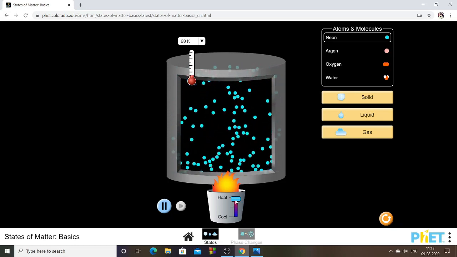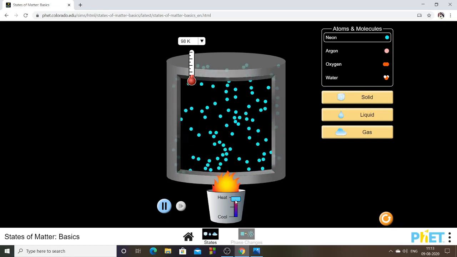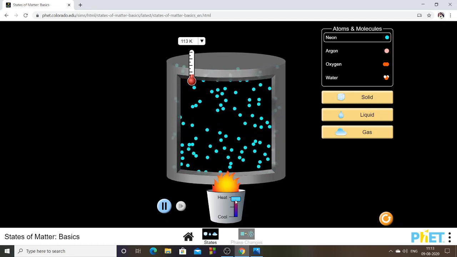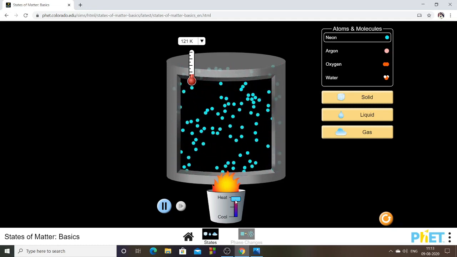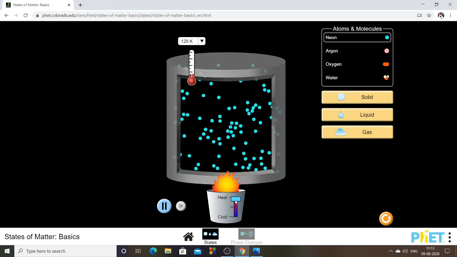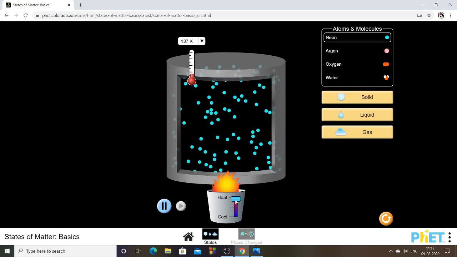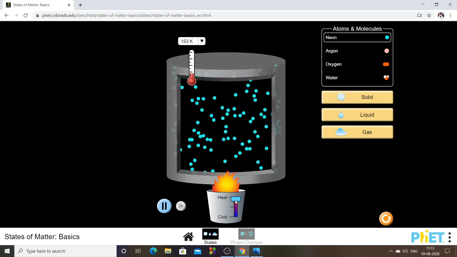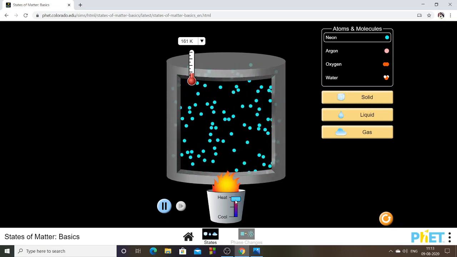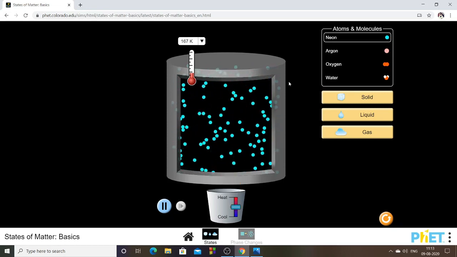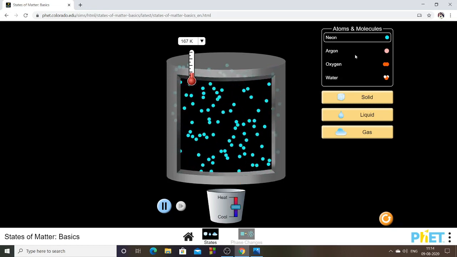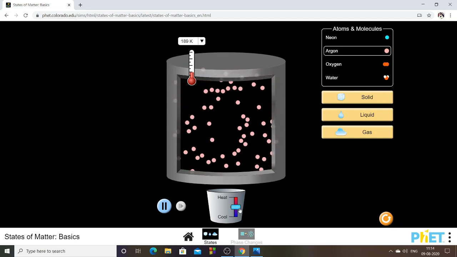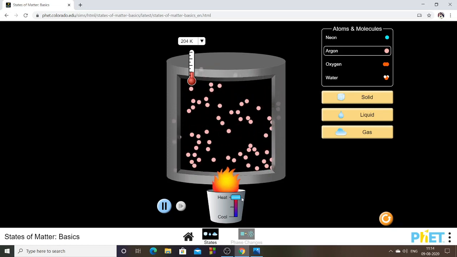Also notice carefully, the particles have gained kinetic energy, and they have started moving very fast. So as the temperature increases, the particles start moving faster and faster. This explains the behavior of gases when the temperature is raised. Now, for the same, let us go for argon. The same behavior you will find there.